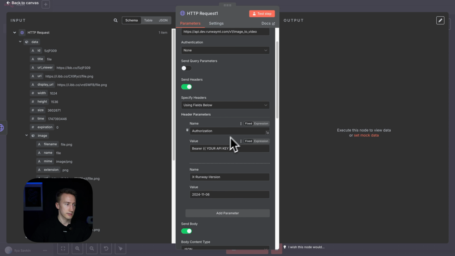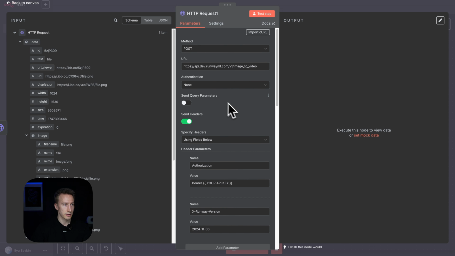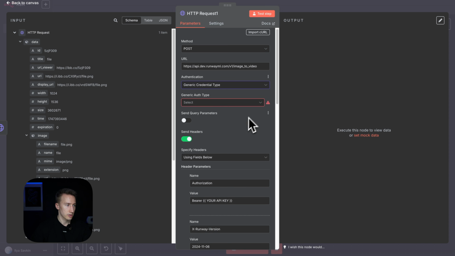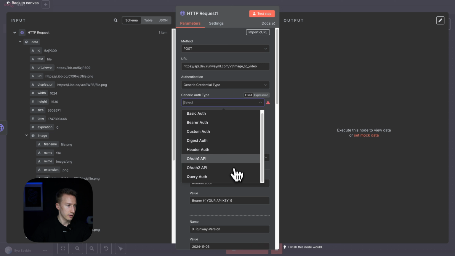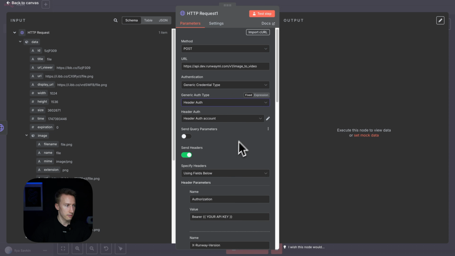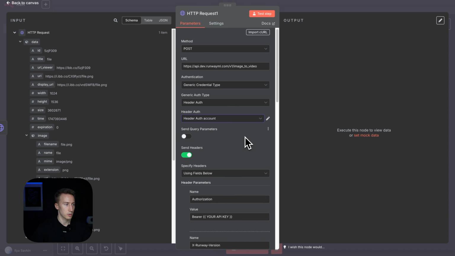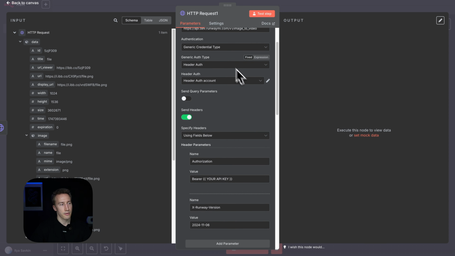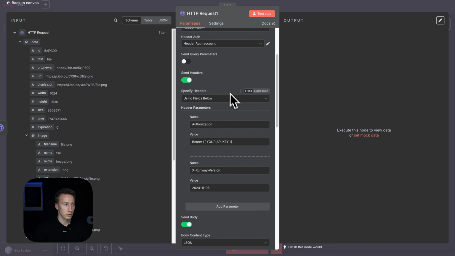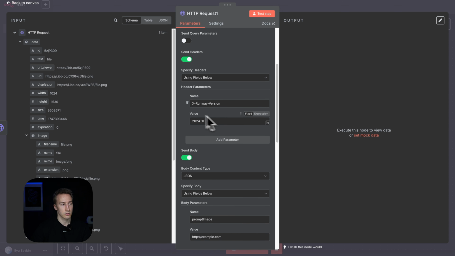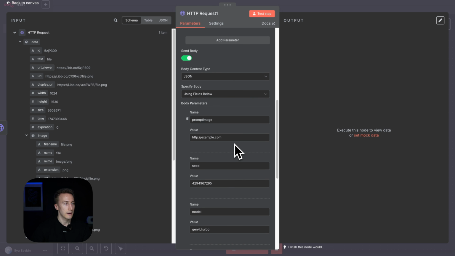So here in the headers, we don't need authorization since we created, okay, so authentication broke down. Okay, we need to again choose generic credential type, and then header auth, and then we choose the one we just created. I think it should be this one. So since we authorize our API with the API key through this header auth, we don't need authorization here, so you can just delete this field. However, you need to send the Runway version field, so this one you need to keep.